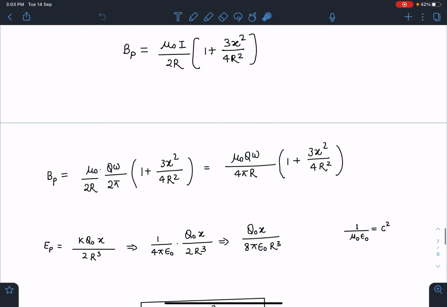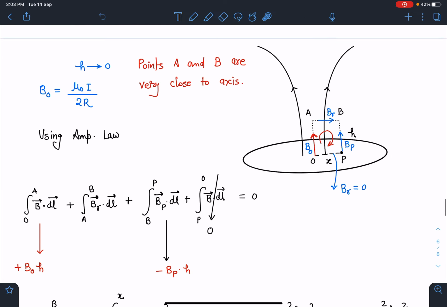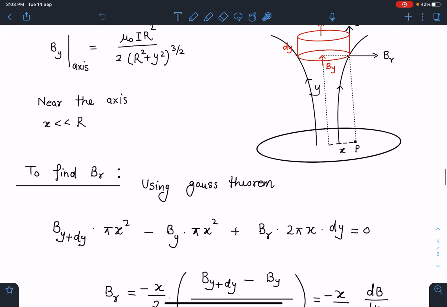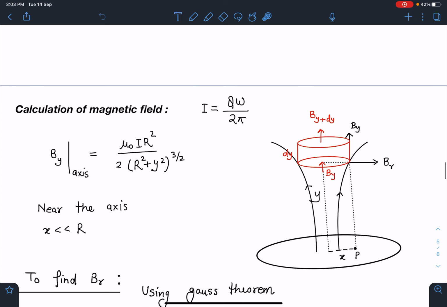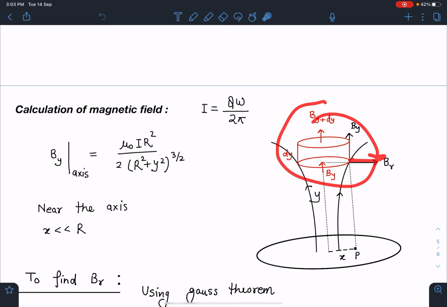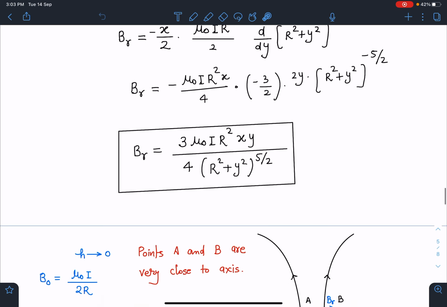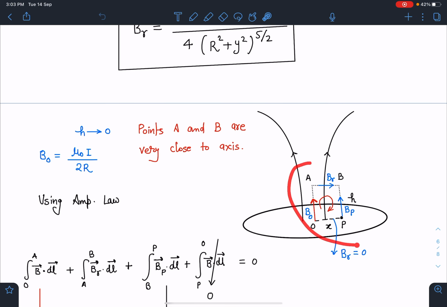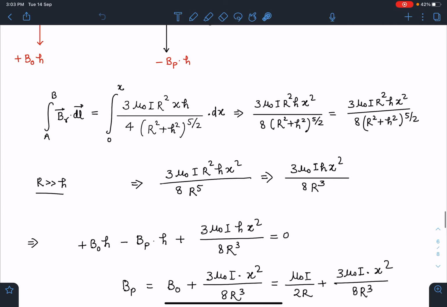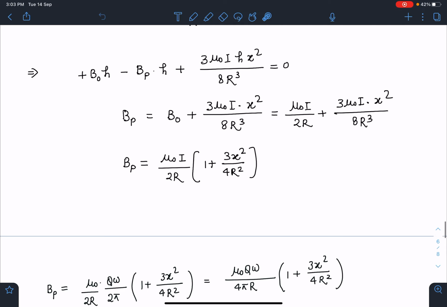So I hope guys you have enjoyed, and there is a lot of learning. See, individually these two parts I have already done on the channel, using Gauss law to find BR and using Ampere's law. In such situations, in magnetic field lines, you can see those problems also. Their links are given in the description, also I'll post in the comment section.